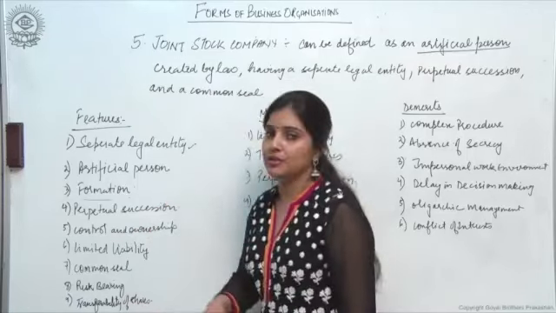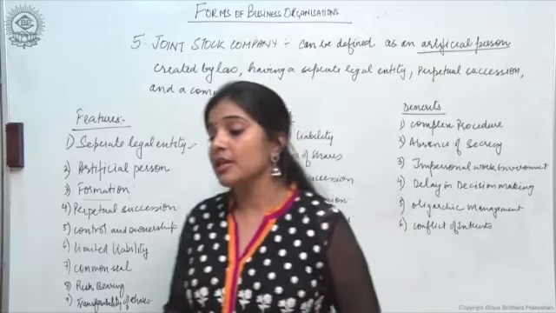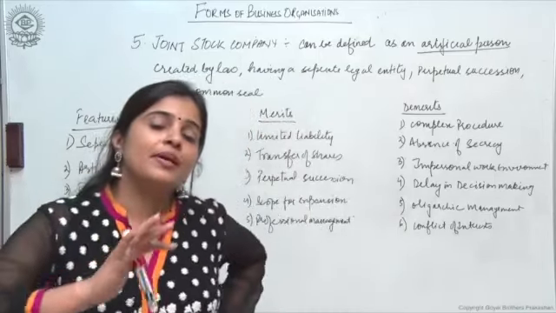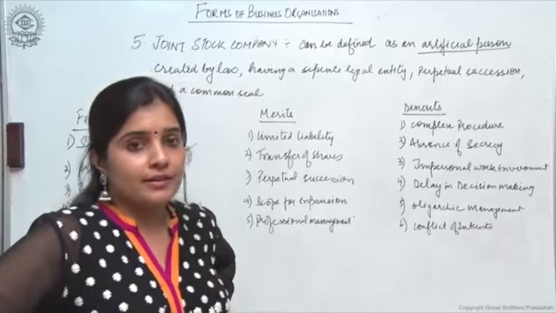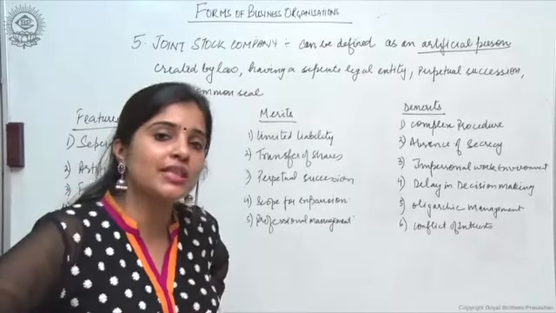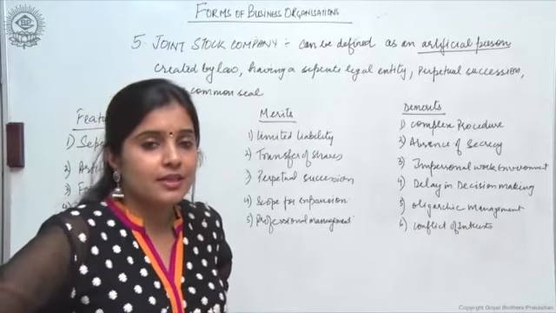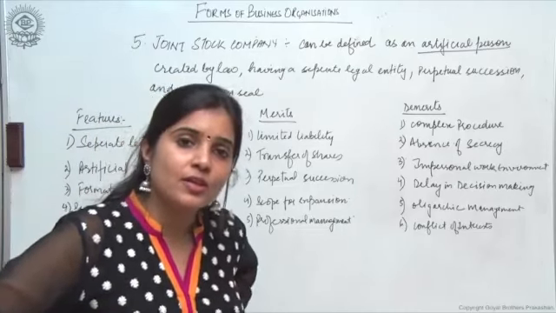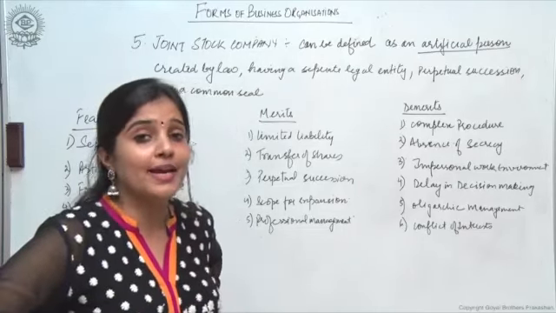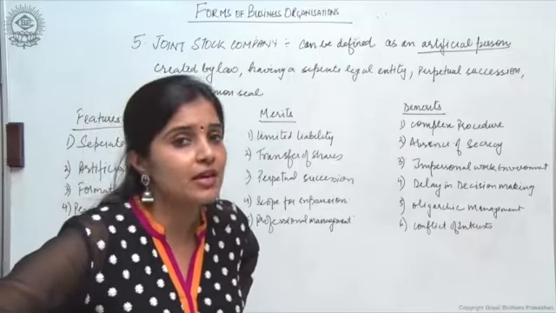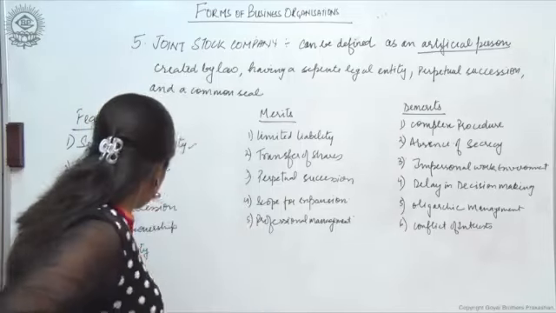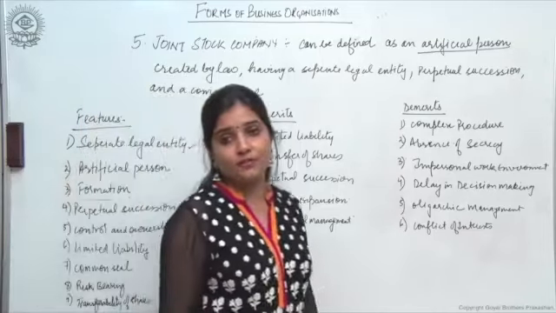Then risk bearing. यहाँ पे risk bearing is relatively less. Why? Because the risk is spread, ठीक है, amongst all the shareholders, so the risk borne by every single shareholder is relatively less. Last is transferability of the shares.